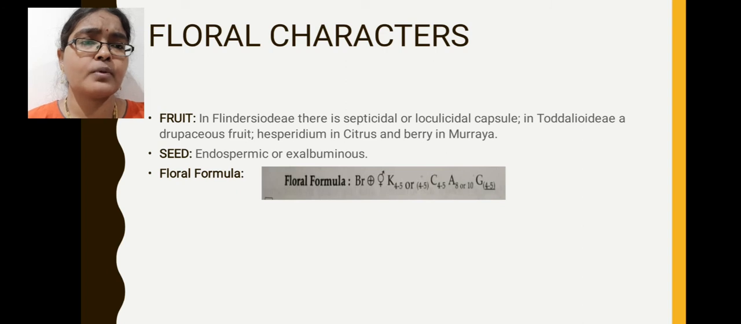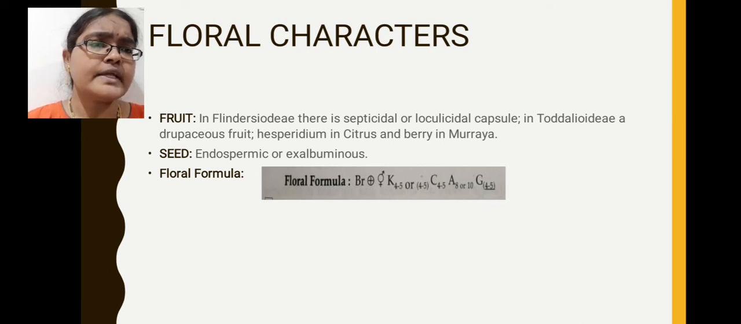Floral formula, if you observe, is mentioned as Br, actinomorphic, bisexual, K 4 or 5, C 4 or 5, A 5 or 10, G 4 to 5. So here Br means bracteate condition, actinomorphic means symmetry, bisexual means presence of male and female sex organs. K means sepals, 4 in tetramerous flowers and 5 in pentamerous flowers. C means corolla, here petals are 4 in number in tetramerous flowers, 5 in pentamerous flowers.